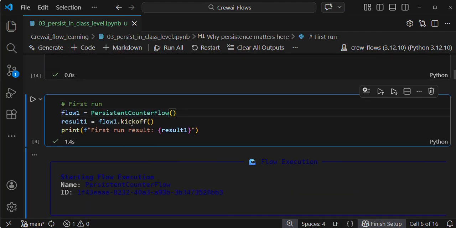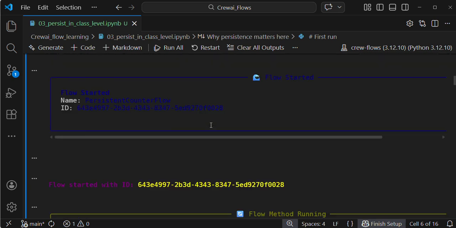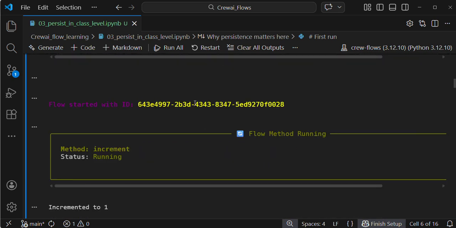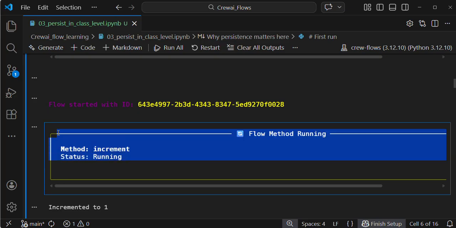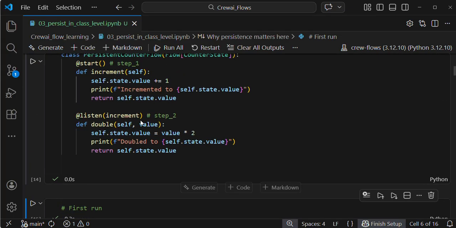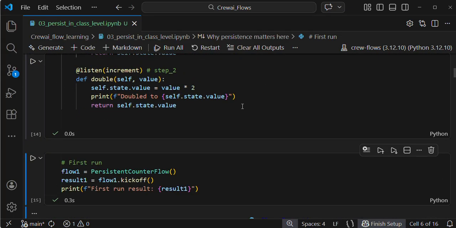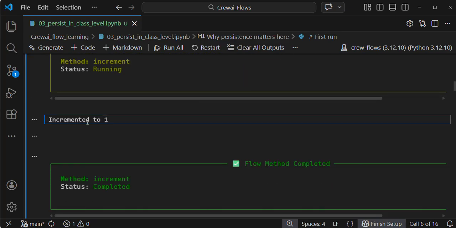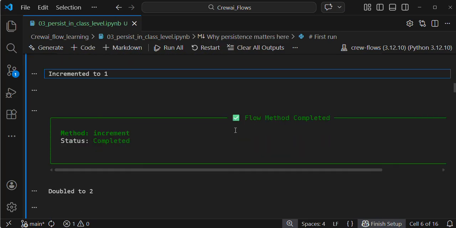And then flow.kickoff: I am kicking off the flow, and executing the cell. Pay focus over here; you need to understand the flow. Flow method running. Incremented to 1 means my first step got executed. Then flow method completed, my entry point is complete.